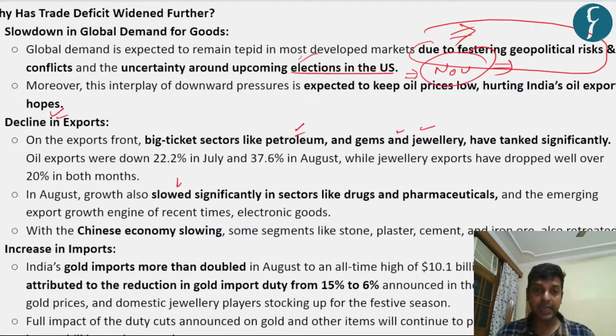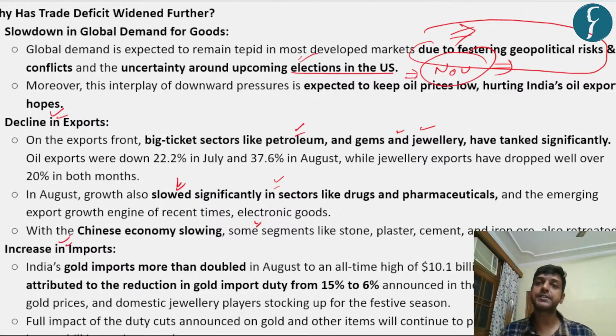But as you know, COVID-19 has vanished right now, so the demand for certain drugs has also reduced, which means that our earnings from these pharmaceutical exports get reduced. Apart from that, some scholars are saying that the Chinese economy is slowing down. It means the exports of building materials, especially cement, sand and steel, also get reduced. Right, so these are a few challenges associated with India's current account deficit.